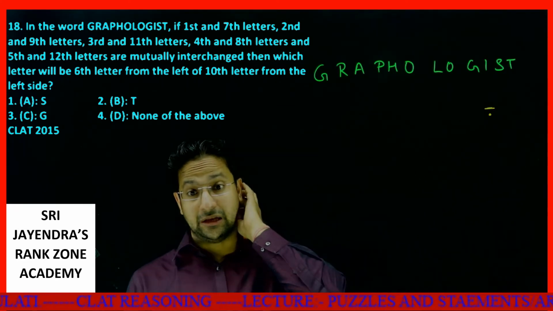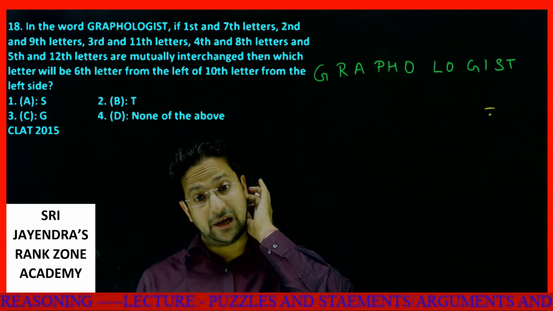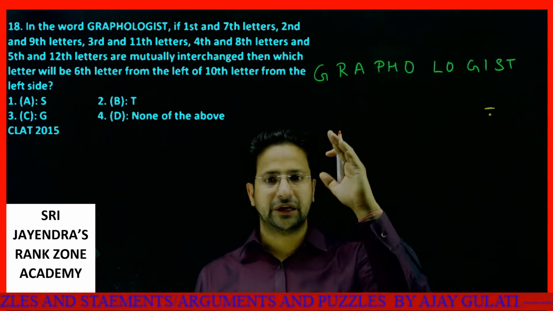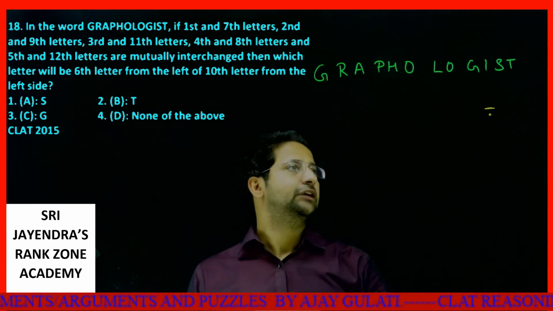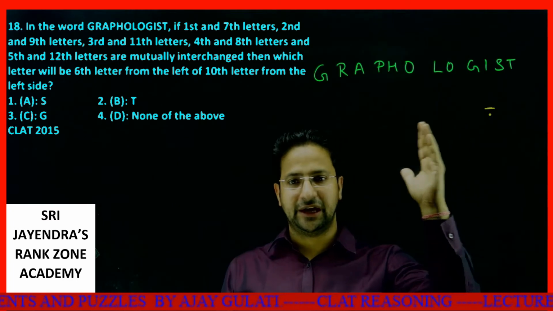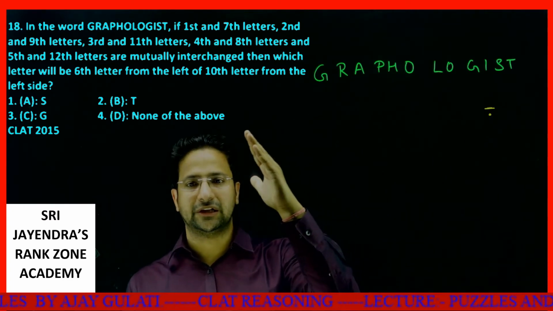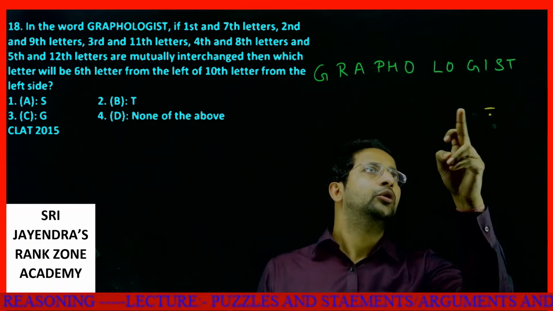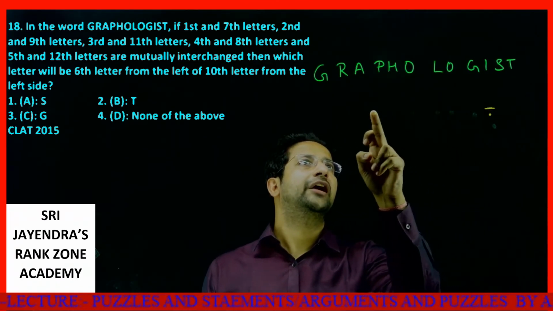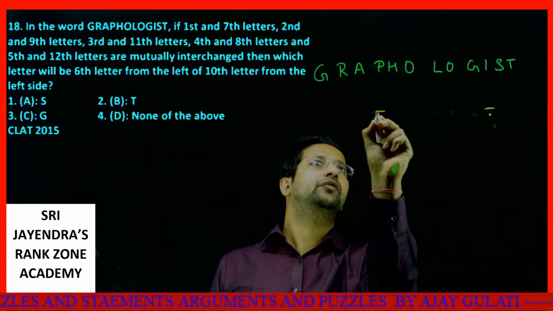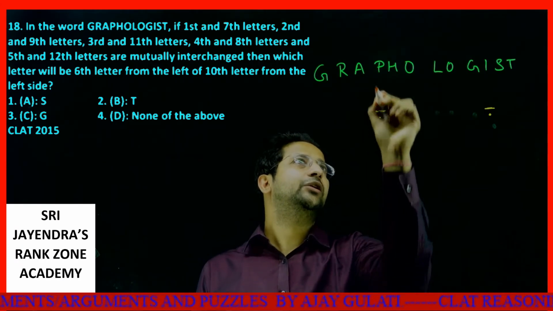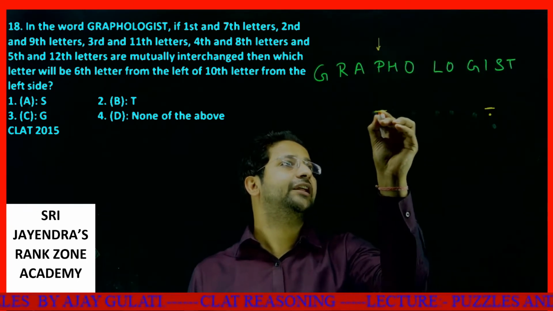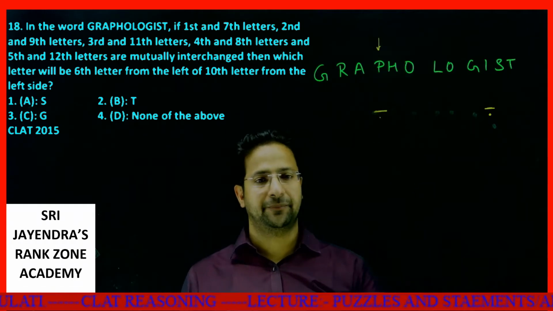Then the sixth letter from the left of it will be 1, 2, 3, 4, 5, 6. So I need to figure out which is this. Right now this is the fourth character. We need to check which letter has been changed with this fourth letter. You will get the answer.